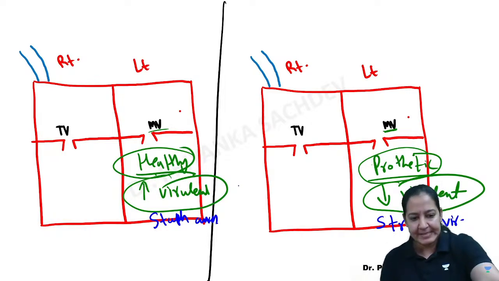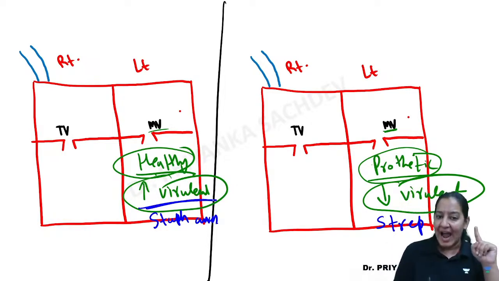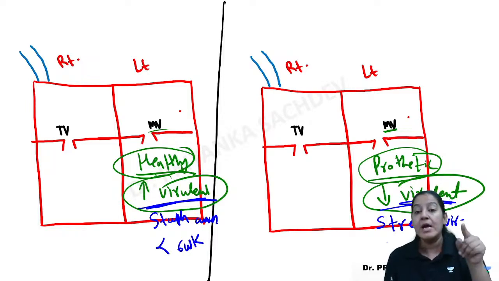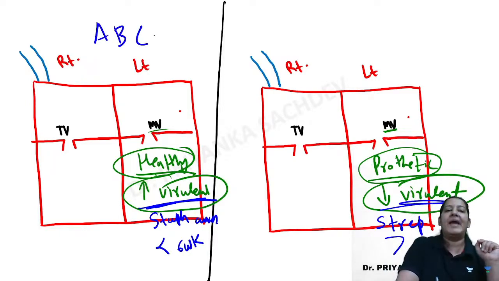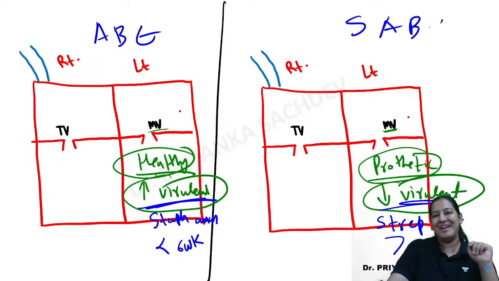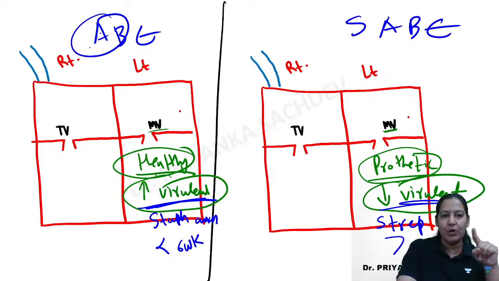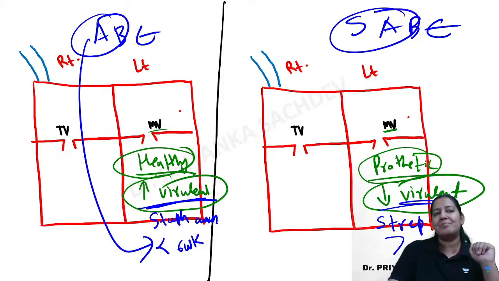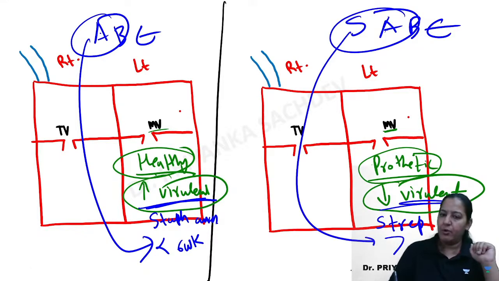Now here, since the bacteria is highly virulent, in less than 6 weeks it will cause the damage. And here, since the bacteria is less powerful, it will require more than 6 weeks to cause the damage. So this is practically ABE, this is practically SABE. Give me a thumbs up. ABE is acute, very fast, less than 6 weeks, and the valves are damaged. And SABE is very slow, so it requires more than 6 weeks.